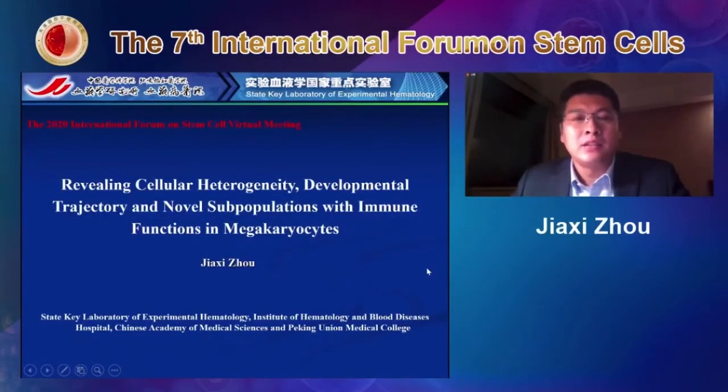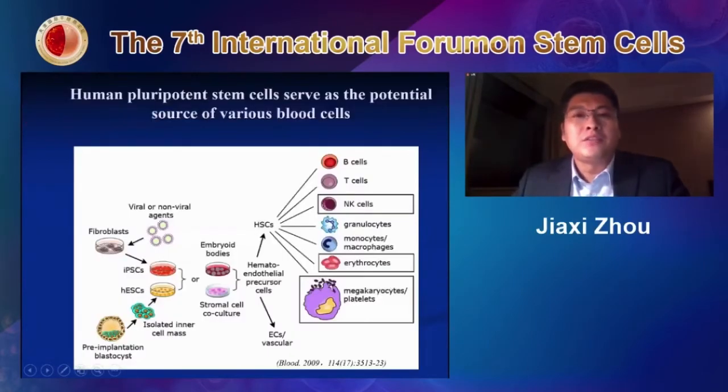Today the title of my talk is revealing the cell heterogeneity, development trajectory, and the subpopulations with immune function in megakaryocytes. As you may know, human pluripotent stem cells, including iPS cells or embryonic stem cells, have been widely used as a potential source for deriving all kinds of blood cells, such as lymphocytes, red blood cells, or megakaryocytes and platelets.